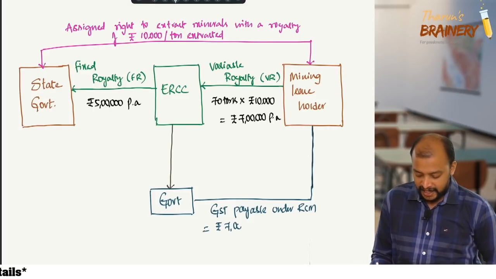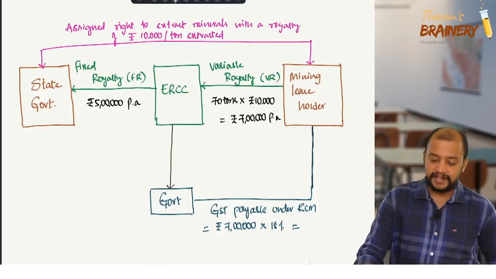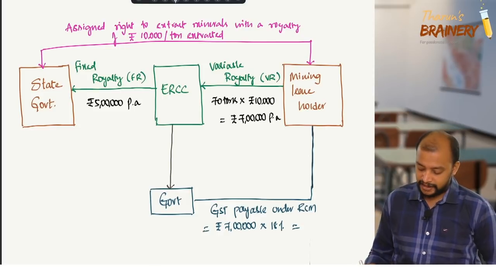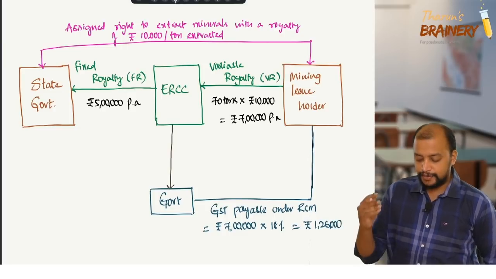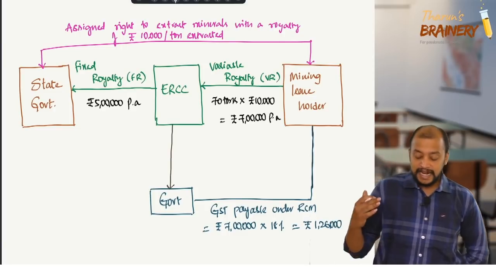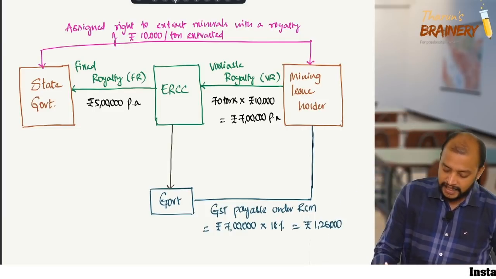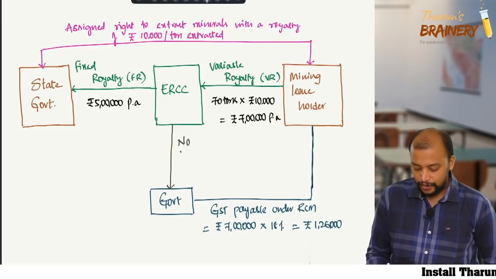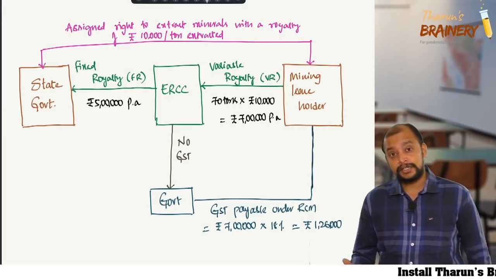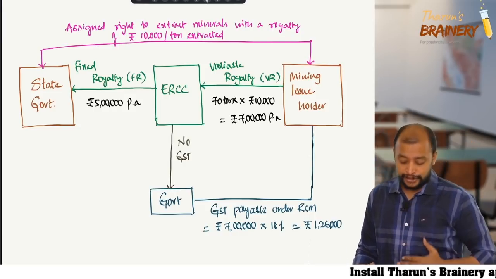So 7 lakhs into 18%, that equals 1,26,000. So that much amount of GST the mining leaseholder will pay to the government. Now, whether ERCC is required to pay any GST? No GST. Why? Because they paid only 5 lakhs, but GST is already paid by the mining leaseholder on 7 lakhs.